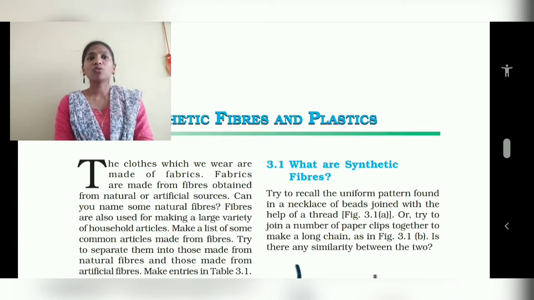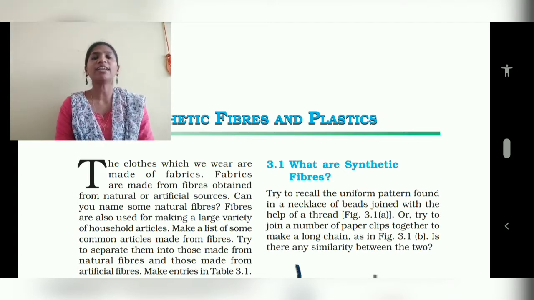Okay, so the chapter is about synthetic fibers and plastics. It's a very interesting chapter. Plastic mainly comes in the chemistry portion. The clothes which we are wearing are made up of what? Fabrics, right? Different kinds of clothes, like cotton, silk, nylon, different kinds of rayon. So they are made up of what?